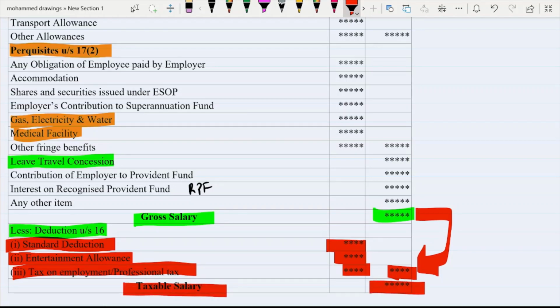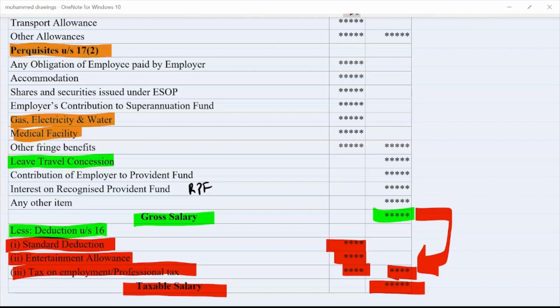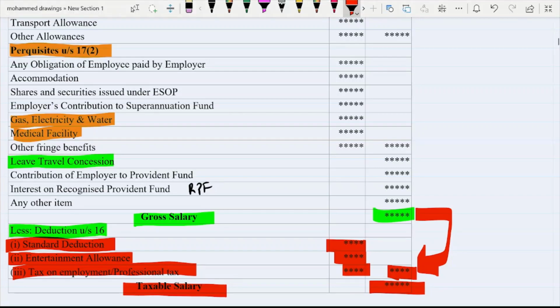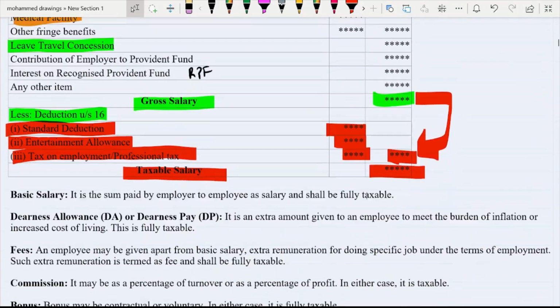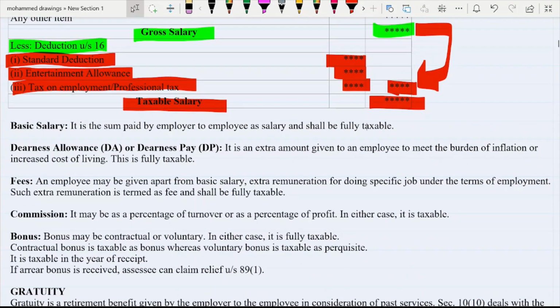So after deducting all this amount, you will get your taxable salary. So this is very simple. This way you have to calculate. This is about computation of salary at a glance. Now we will discuss some parts in detail, like what is basic salary. It is the sum paid by employer to employee as a salary and shall be fully taxable.